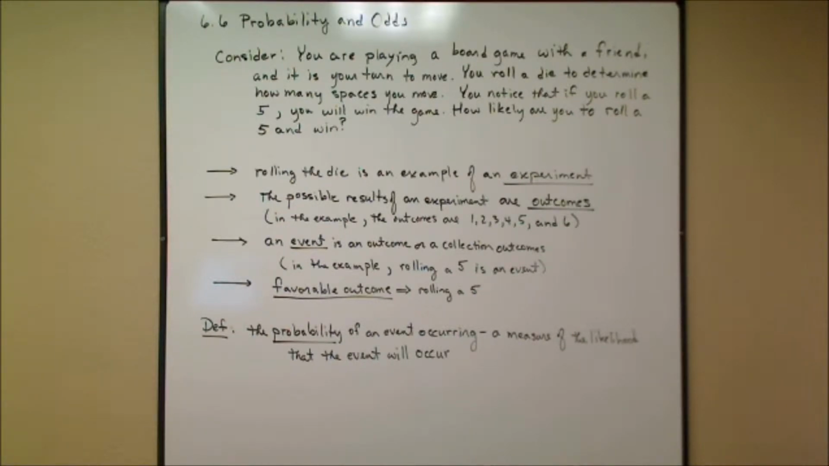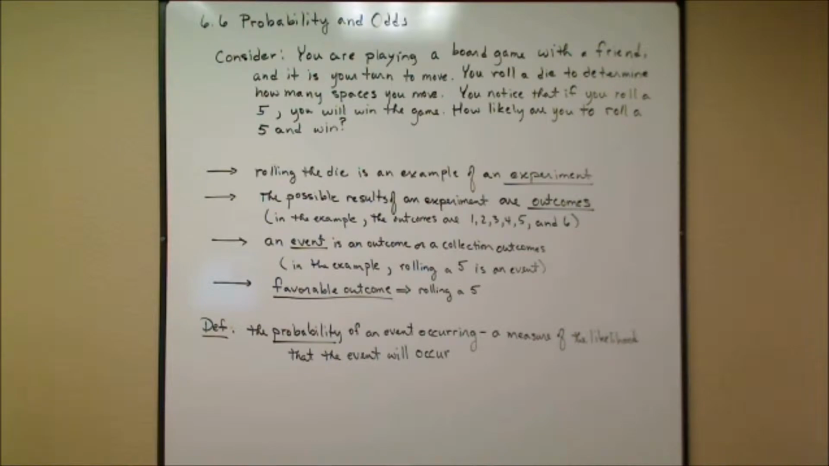Now, the favorable outcome would be, as the name indicates, the one that you want to have happen. We want the 5 to show up, so that would be our favorable outcome. Out of the 6 possible outcomes of rolling a die, we want a 5. If we're flipping a coin and we want heads, the favorable outcome would be that it comes up heads.